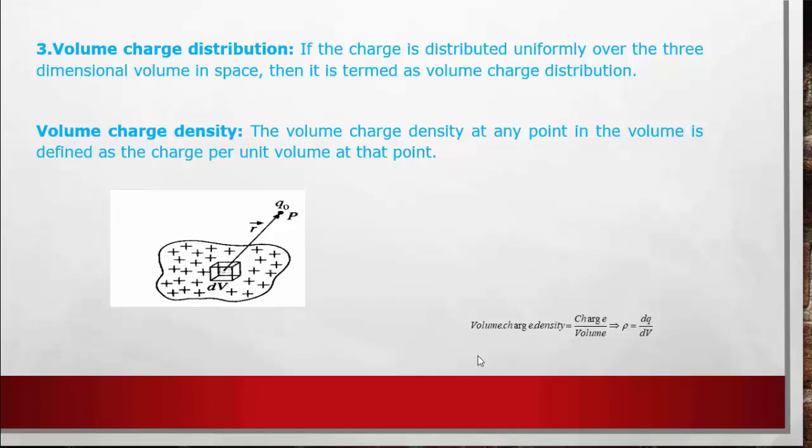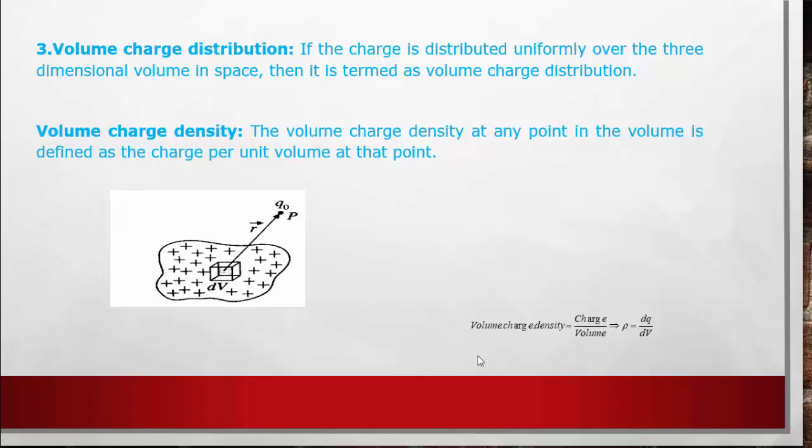In the second case, surface charge density is the ratio of charge per unit area around that point. It is also a scalar quantity. Sigma is equal to dq divided by ds.